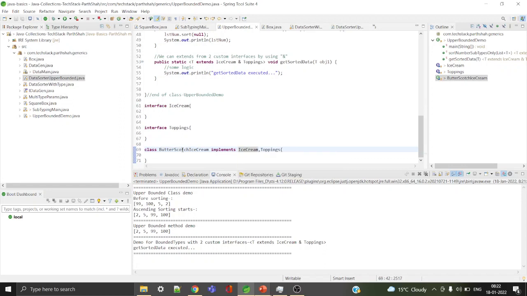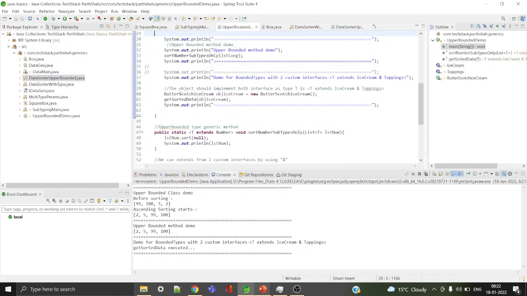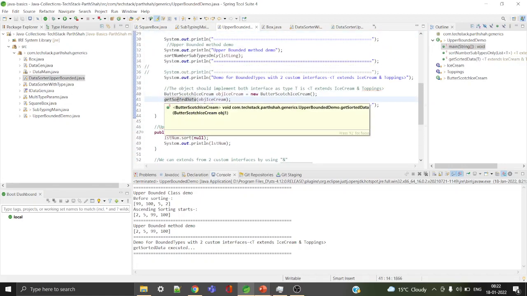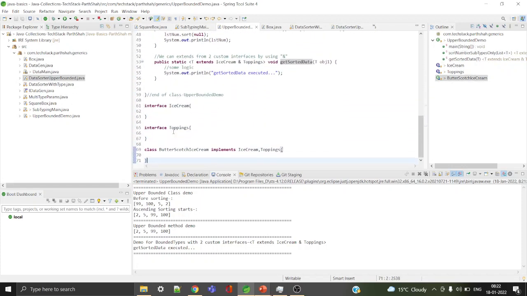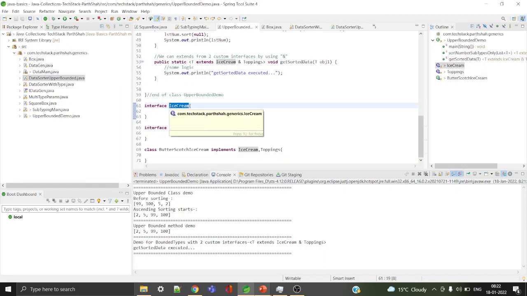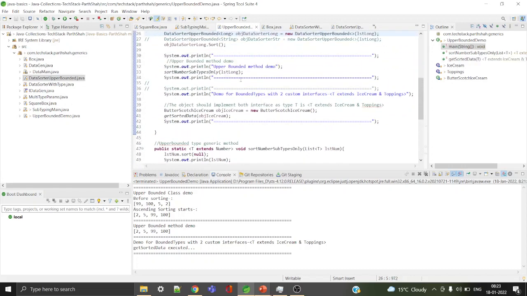So in this case both are interfaces, so I need to create a class which implements both ice cream and toppings. So I just created butterscotch ice cream which implements ice cream and toppings, and then I'm creating this get sorted data method here. In get sorted data I just specify that object. But if I create any class which is implementing only one interface, then it will not work. It means I have to compulsorily implement both the types, then only it will work. And the syntax is extends type 1 ampersand type 2, and we can have so on ampersand type 3 and all these things. So now we are restricting it to custom type.